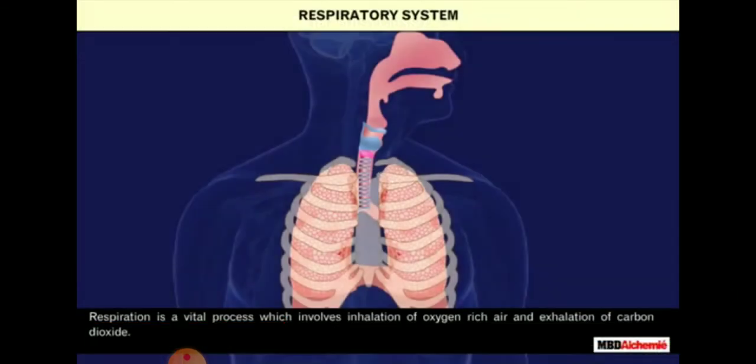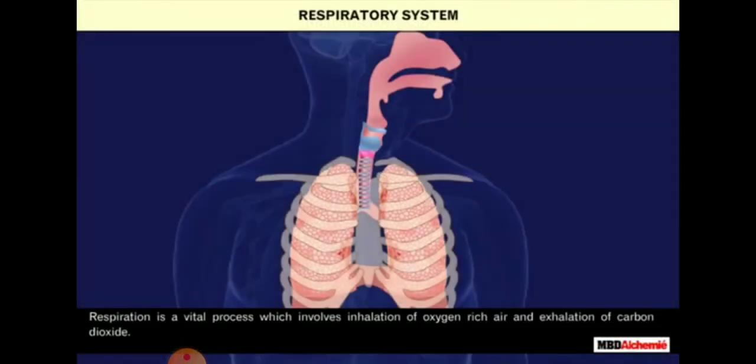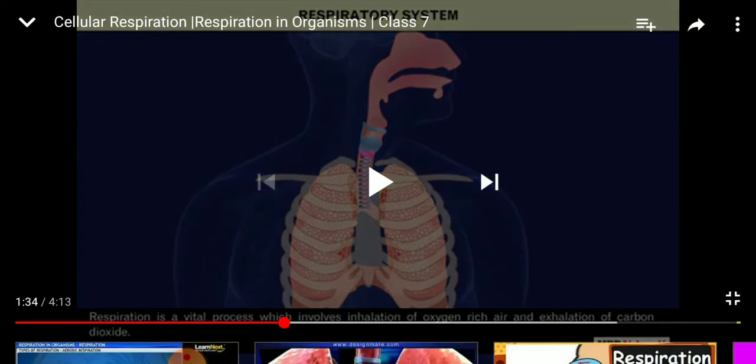This is very important. Respiration is a vital process which involves inhalation of oxygen-rich air and exhalation of carbon dioxide. Inhalation means taking in, exhalation means taking out.